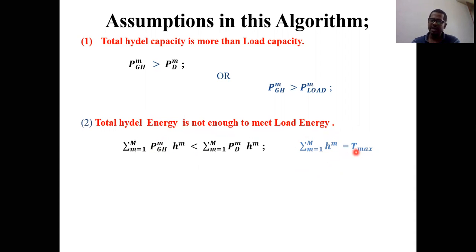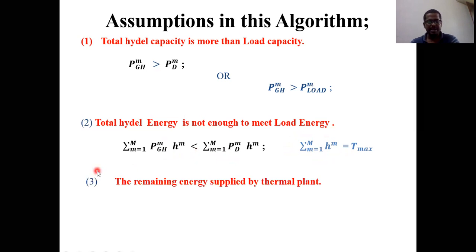How you can represent total time, either with Tmax or capital T. So this is nothing but a Tmax representation. Definitely you must be familiar with this representation of the hydel energy, load energy, and the maximum time like this. You must be familiar with the usage of sigma, lower limit and similarly upper limit. The next most important constraint or assumption in this case is the remaining energy is supplied by the thermal plant.